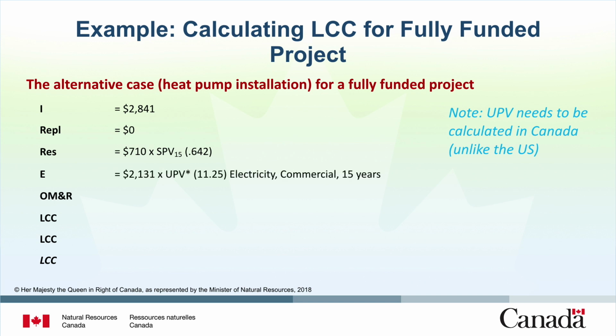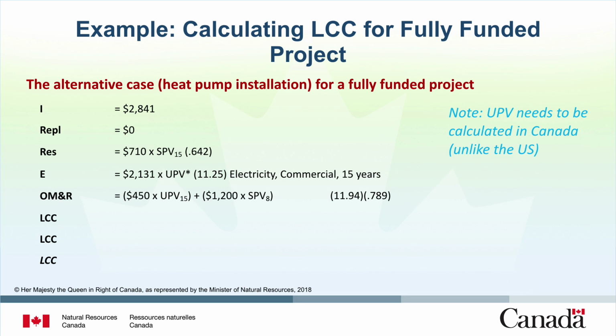Energy will cost $2,131 a year. To adjust this amount, use the same UPV star factor of 11.25 as the previous example for commercial electricity rates for 15 years. Like the previous example, there are maintenance costs of $450 a year. Use the same UPV factor that was used in the previous example of 11.94 to adjust this amount.